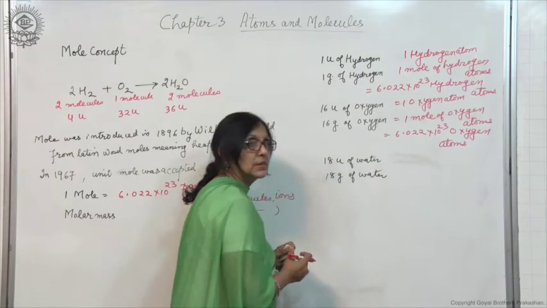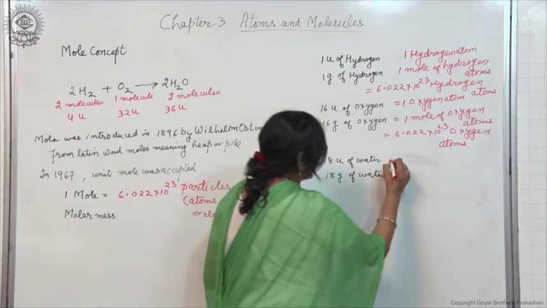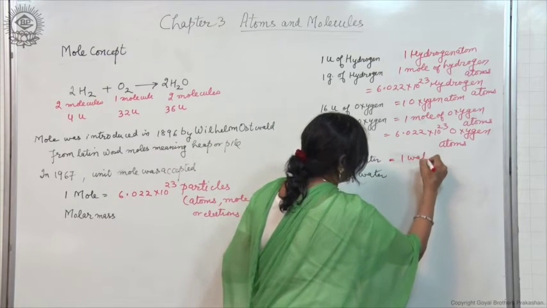Let us take the example of a compound. 18 U of water means 1 water molecule.